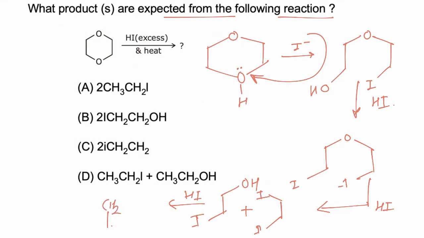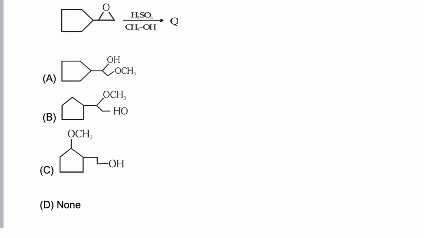So finally ethylene iodide is formed as a product. So the correct answer is C. Two equivalents of ethylene iodide will be formed in the reaction, and hence the correct option is C. In this reaction,